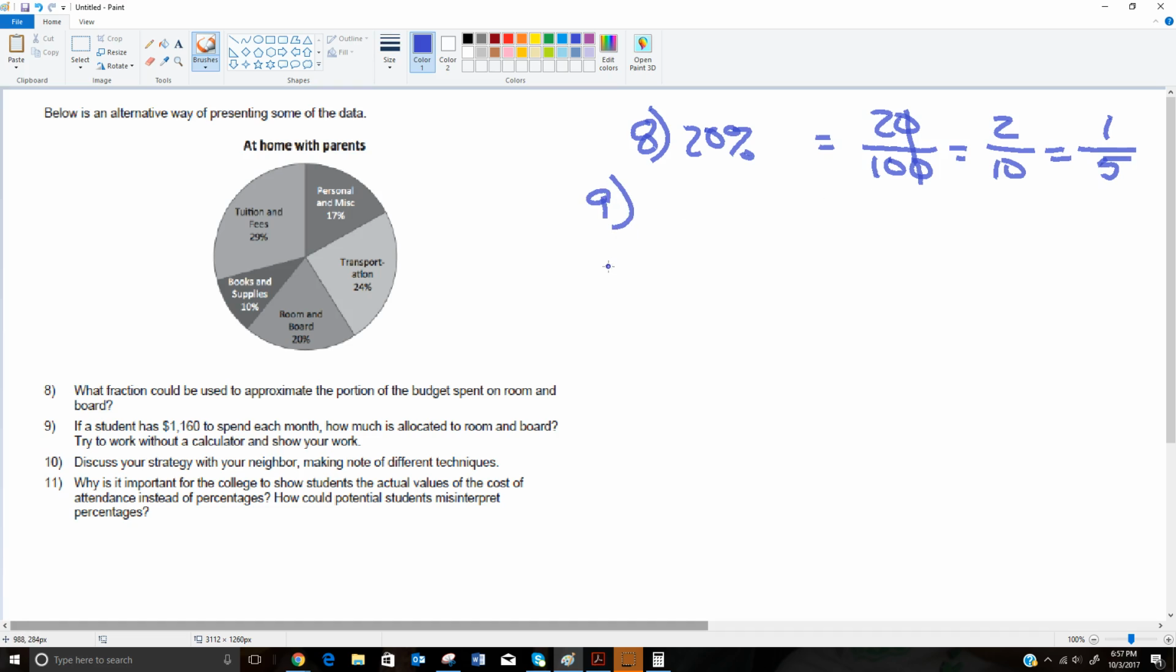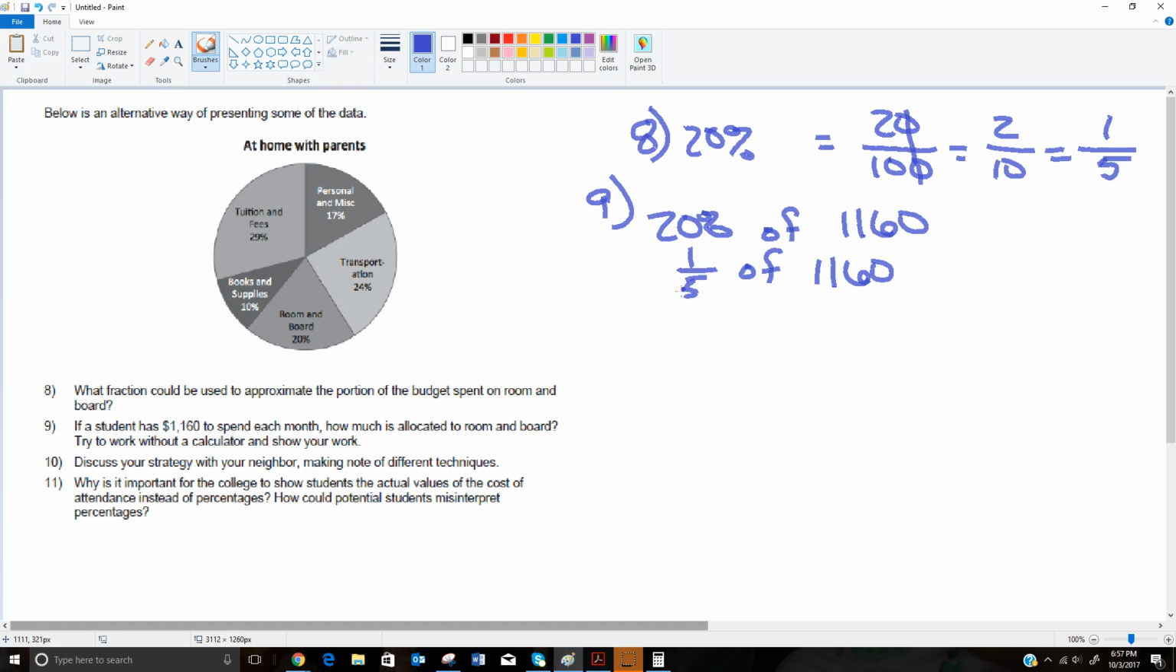For part 9, it says if a student has $1,160 to spend each month, how much is allocated to room and board? So now we're going monthly rather than by the semester. So if they have 1,160, we want to know what 20% of 1,160 is, or you could think of it as 1/5, because we just said that's equivalent. I think the 20% is easier. This is how I would do it.